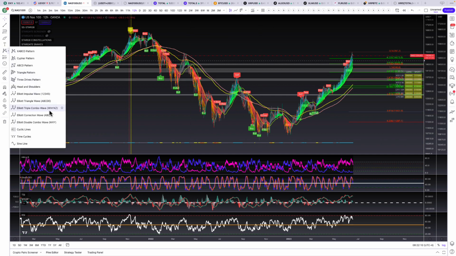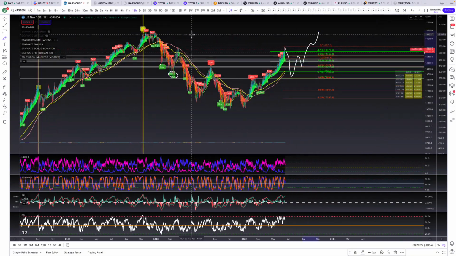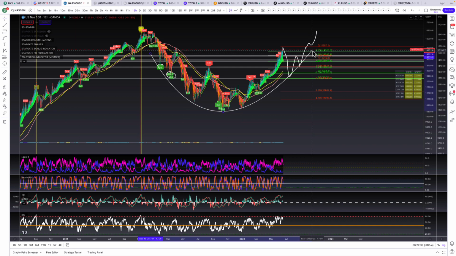And I feel as if we need to come down and test this. So come down here, test that, come back up, then test that. And then we can really start making our way. If we're really going to see a blow off rally for the stock market, then we'll have this arc right here like that. And we could very well see that play out. And this would stretch to the end of the year, us kind of ranging now.